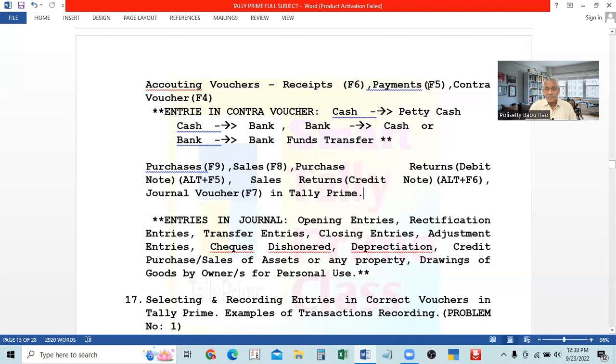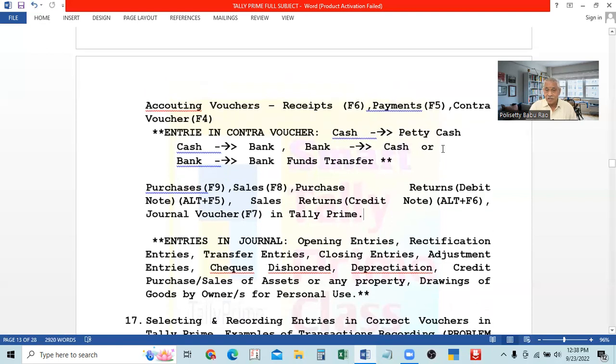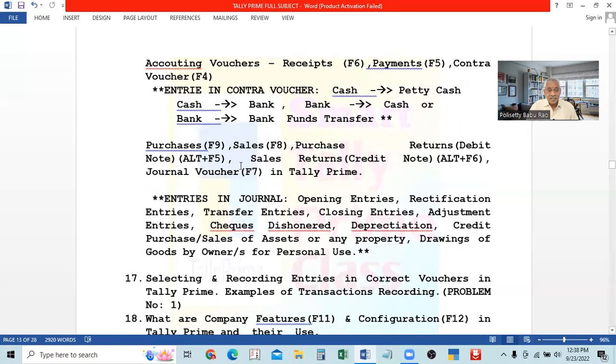So F6 receipts, F5 payments, contra F4, purchases F9, sales F8, purchase returns or debit note Alt F5, sales returns or credit note Alt F6. Okay. So up to now, 4, 5, 6 are completed, 8, 9 completed. In the middle there is 1, 7. That is the last one. The last one is the journal voucher.